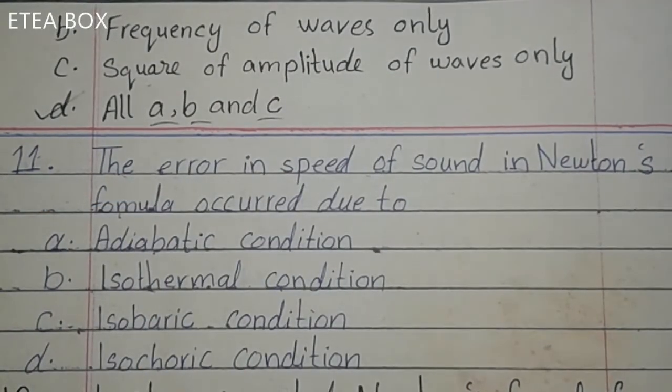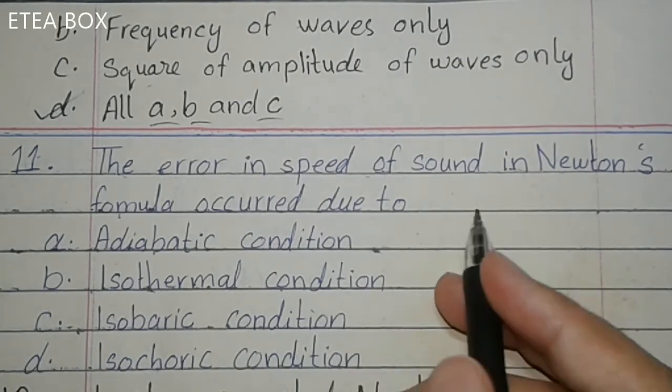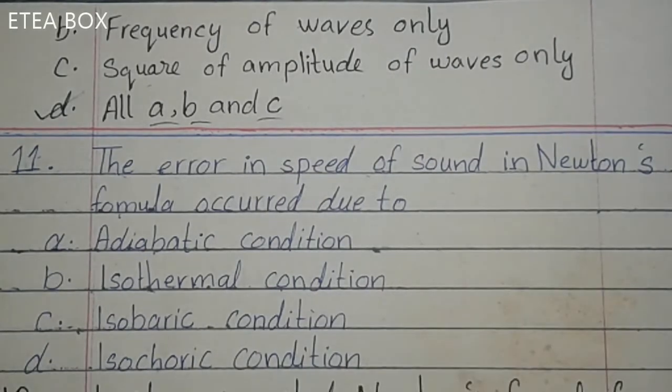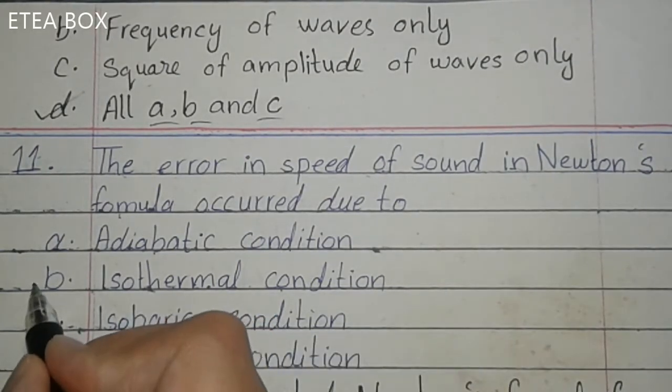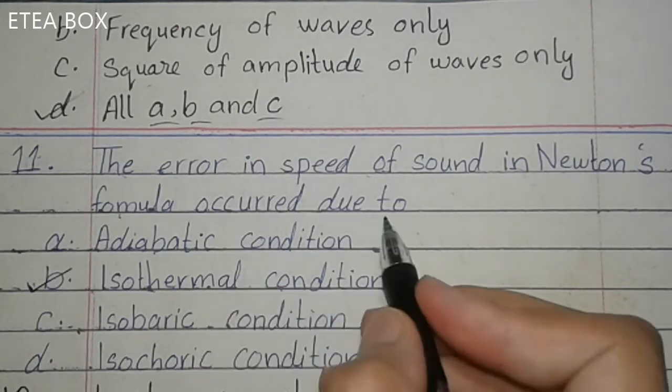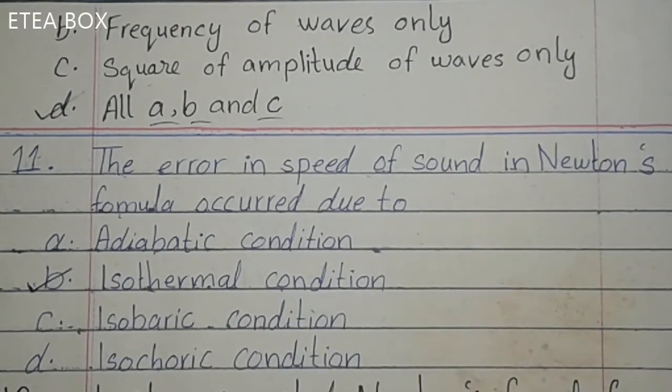Look at the 11. The error in the speed of sound in Newton's formula occurred due to, now when the speed of sound was calculated by Newton, he said that the waves are in isothermal condition, due to which the error arises. He said that the waves are in isothermal condition, due to which the error arises in the speed of sound. So option B is correct here.